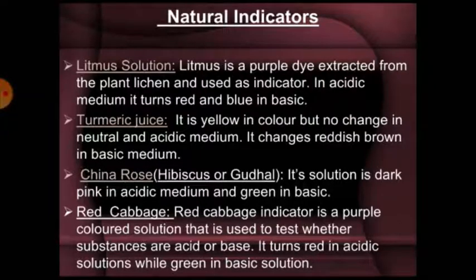Natural indicator types: litmus solution. Litmus is a purple dye extracted from the plant lichen, the Thallophyta, and used as an indicator. In acidic medium, it changes the color to red, and blue in basic.